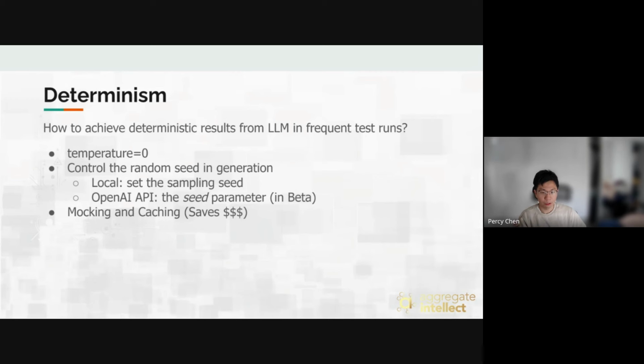What you can do is basically mock testing and caching the result of the large model. And this is basically the way we select it. Of course, one of the very big reasons is that it saves money. We only hit the OpenAI API during the infrequent runs, and then we mock the behavior of the large model during the frequent runs, so that we don't need to hit the OpenAI API every time we have a pull request and when we do continuous integration.